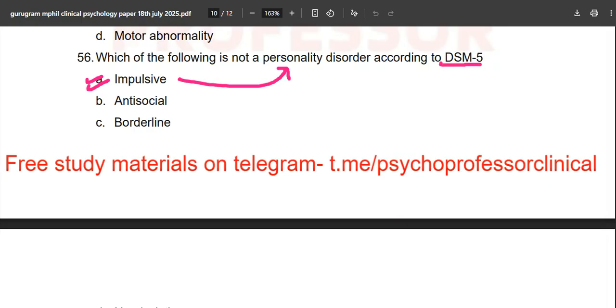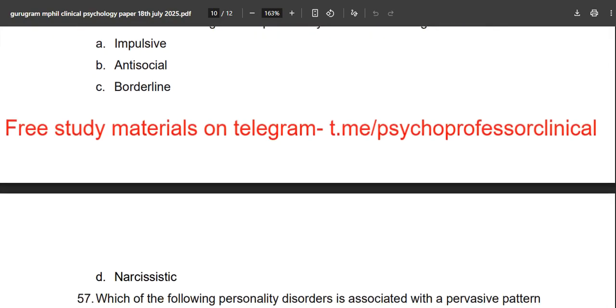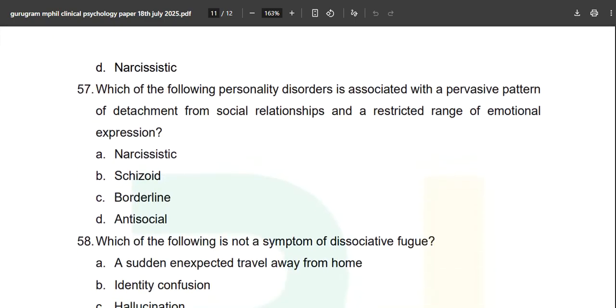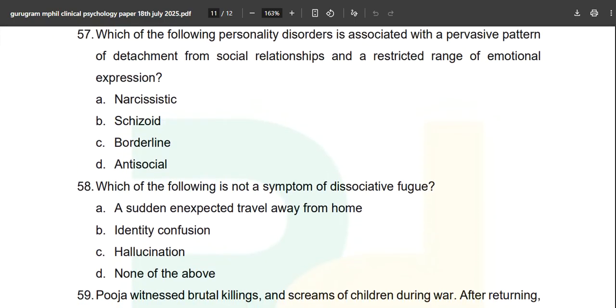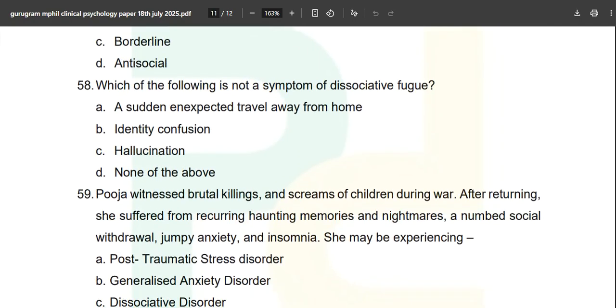It does not mean, it never implies that you will go through DSM-5 page to page and read. This is just a complete waste of time for one single question. Okay, there are 59 more which you can focus on. Which of the following personality disorders is associated with a pervasive pattern of detachment from social relationships and a restricted range of emotional expression? Once again, we are talking about schizoid, N book, F book. If you read page by page, line by line, you will get all these easily.